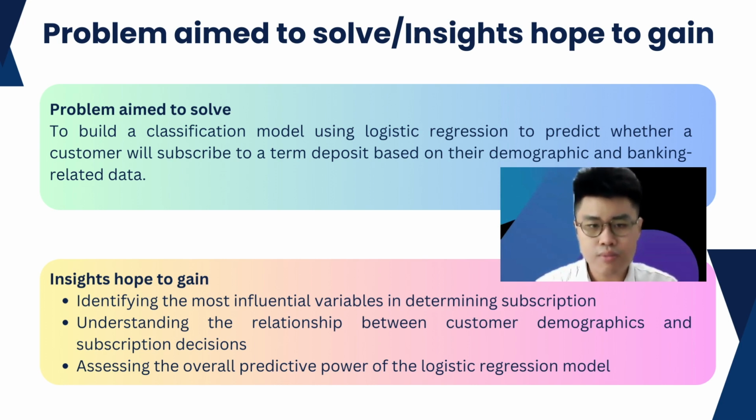The problem we aim to solve is to build a classification model using logistic regression to predict whether a customer will subscribe to a term deposit based on their demographic and banking related data. By developing this model, we hope to gain insights into the factors that influence customers' subscription decisions and understand their significance in predicting subscription. Additionally, we aim to evaluate the performance of the logistic regression model using metrics such as accuracy, precision, recall, and F1 score.